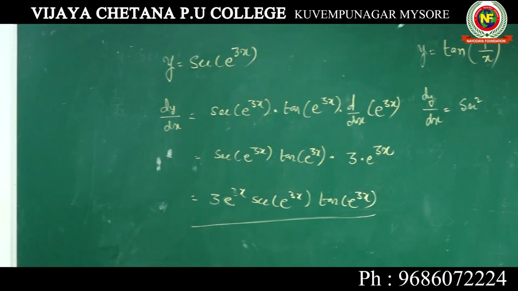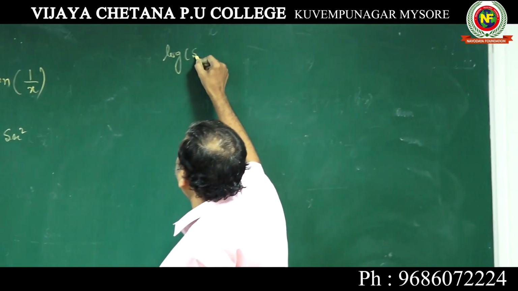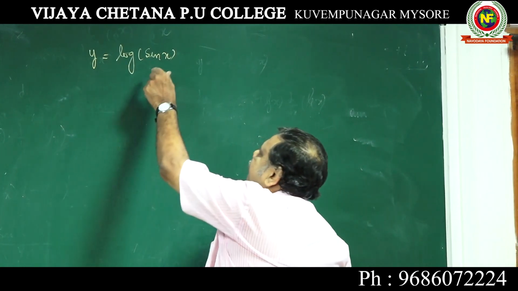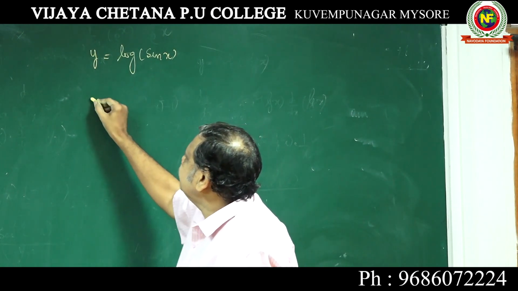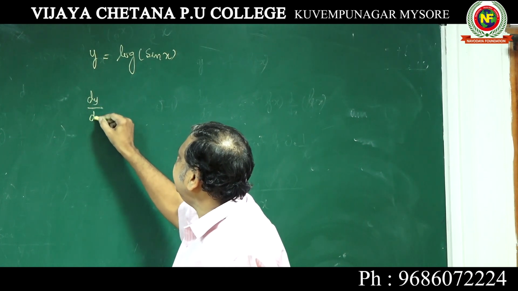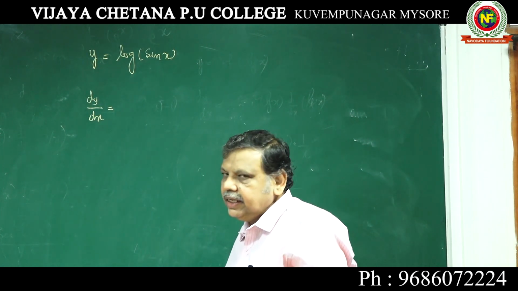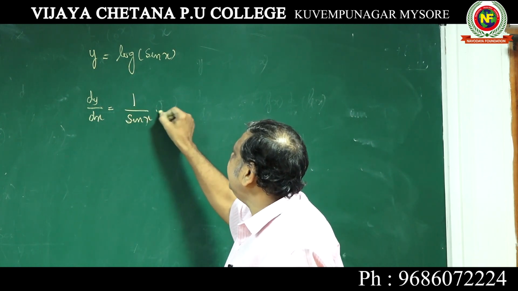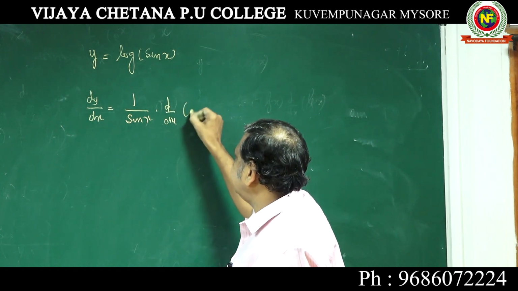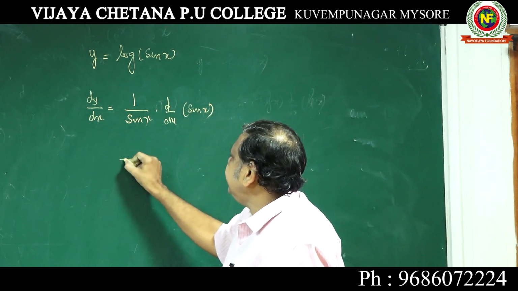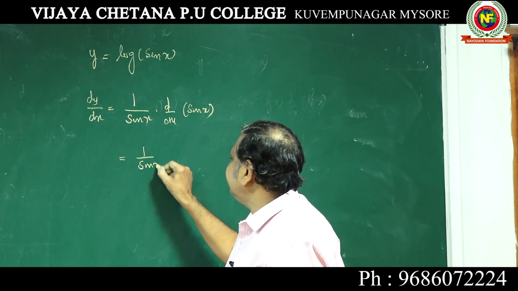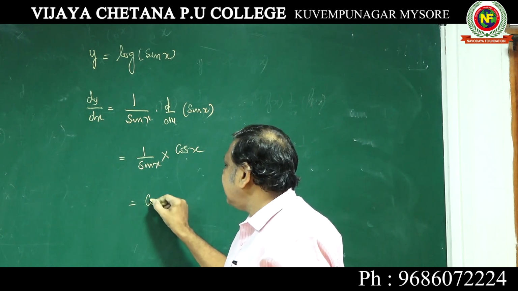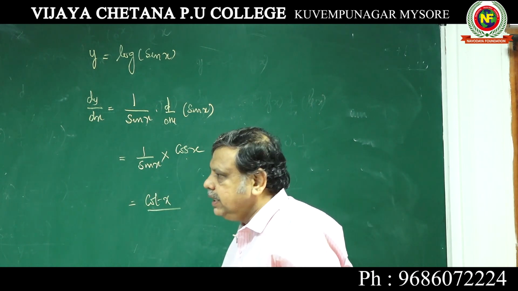Now if it is log sin x, very important one. Suppose it is log sin x, the whole sin x can be kept as x. So when you differentiate, what is the differentiation of log x? It is 1 by x, so 1 by sin x into d by dx of sin x. The differential coefficient of sin x is cos x, so cos x by sin x, answer is cot x.